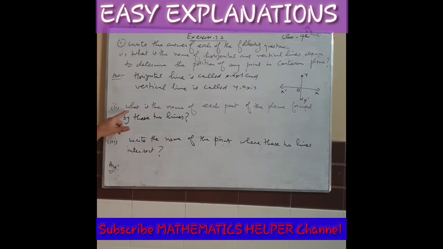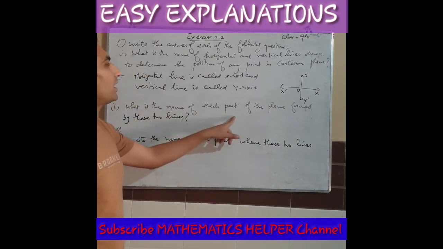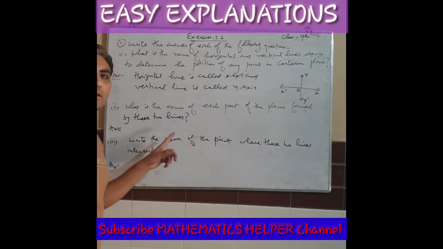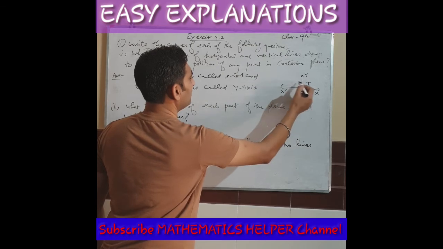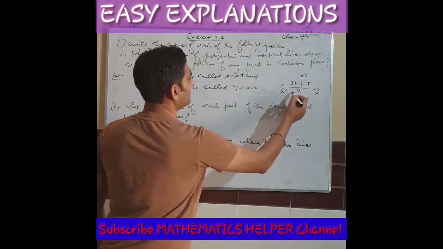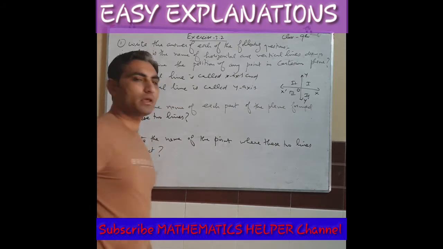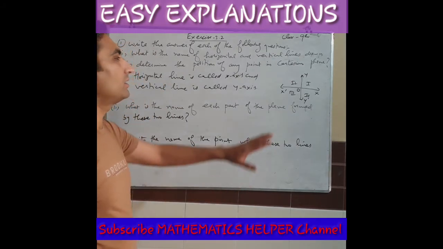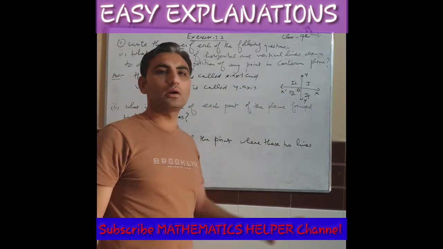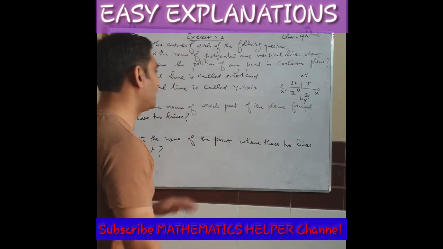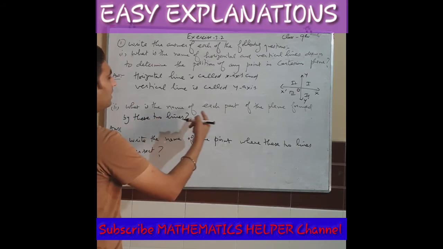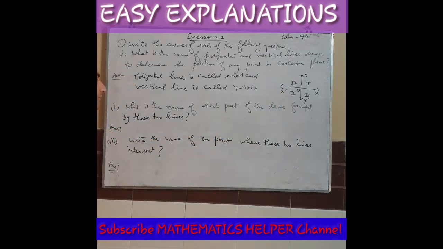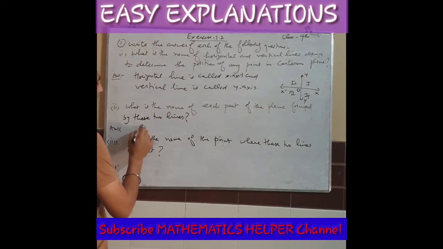Second part: what is the name of each part of the plane formed by these two lines? How many parts are there? You marked 4 parts. What is the name of each part? All these 4 parts are called quadrants. So we have to write the answer: the name of each part of the plane formed by these two lines is quadrant.